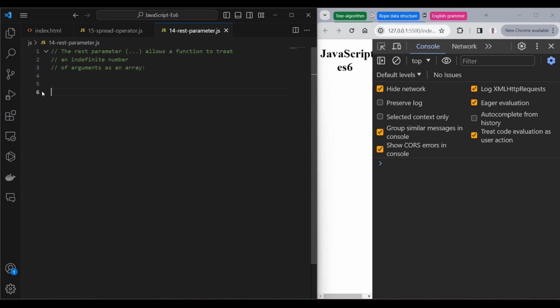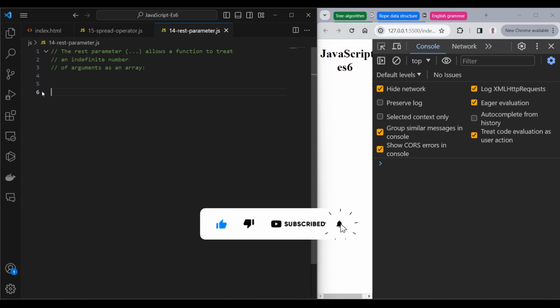Hi everyone, in today's video we're going to talk about the rest parameter in JavaScript. We are going to know what it is. Let's get started. So what is a rest parameter?